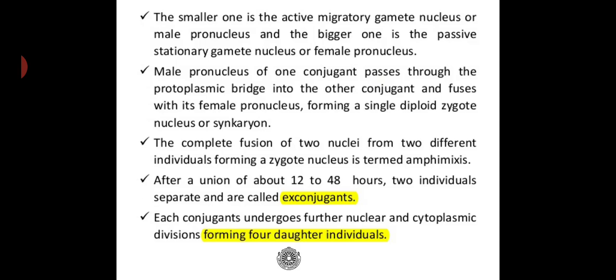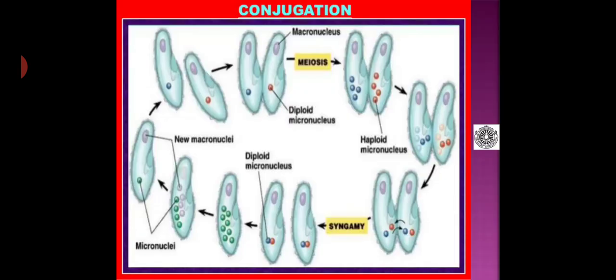After a union of about 12 to 48 hours, the two individuals separate from each other, and these are called ex-conjugates. Each ex-conjugate undergoes further nuclear and cytoplasmic divisions, forming four daughter individuals.